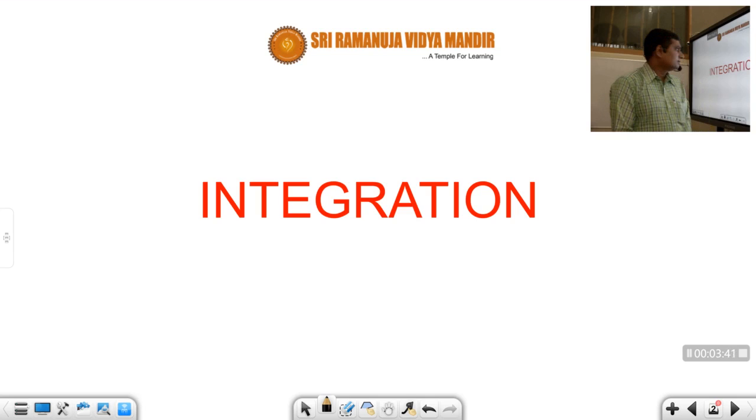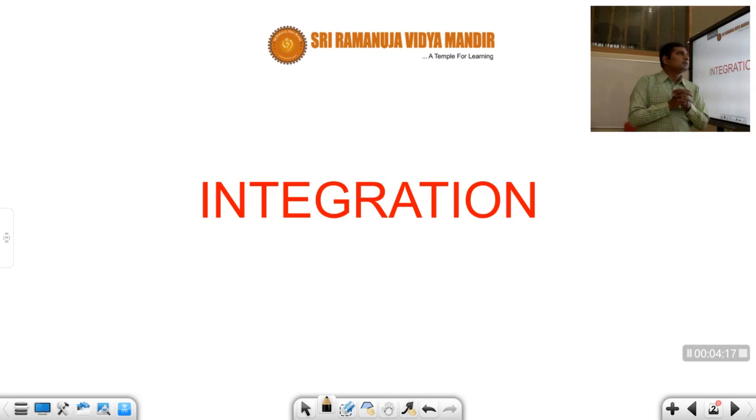Since we started with the basic maths in our physics, and the basic maths portion, that is vectors and calculus, is completed, we'll then enter into our actual physics portion, that is mechanics. The first topic of mechanics is kinematics. But before that, we have to have a thorough understanding of these basic mathematics, vectors and calculus. So today let us begin with the integration part.